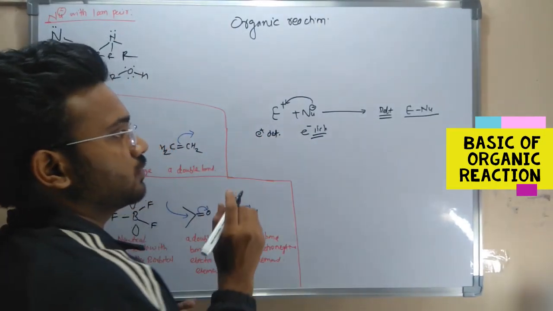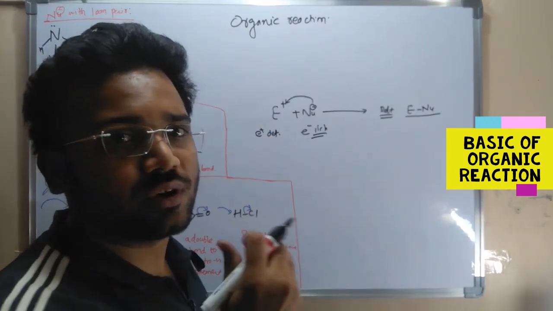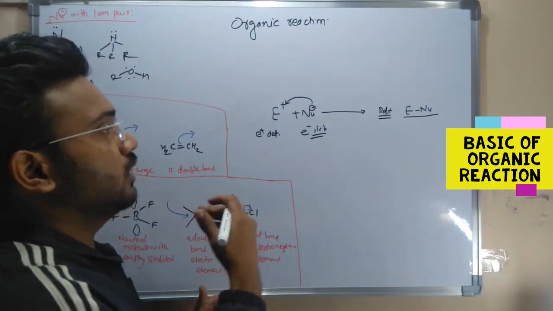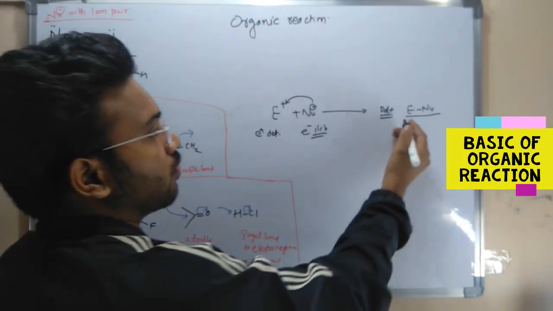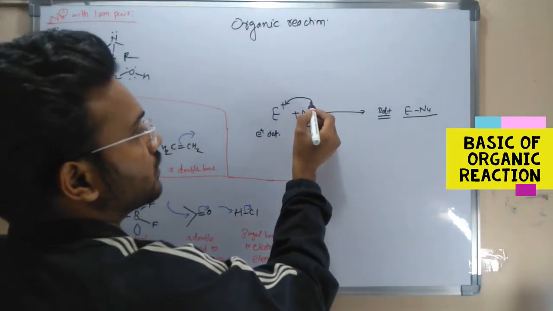The nucleophile is very rich and has the capacity to donate electrons. That's why the electrophile accepts the electrons, and there is a formation of an electrophile-nucleophile bond, that is the new molecule.